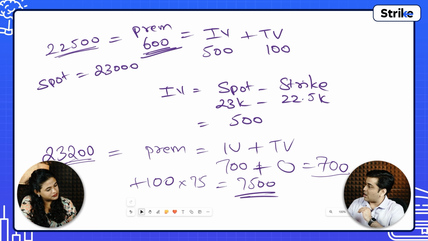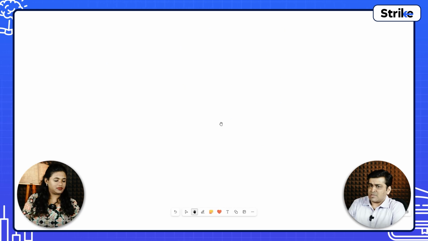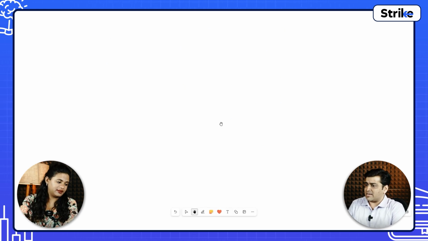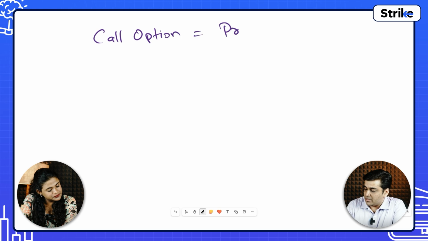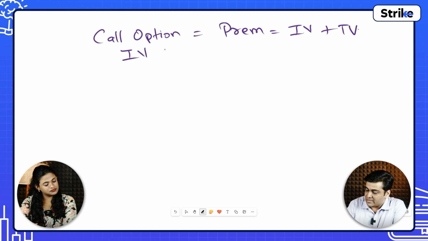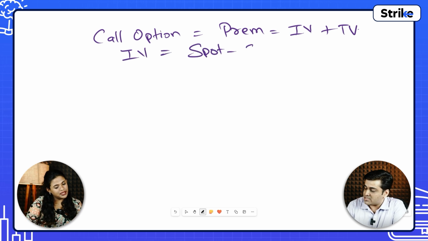In the money, out of the money, at the money. Now similarly, let's understand the moneyness for put option contracts. I'll just revise for call. For call option contracts, premium is equal to IV plus TV. For call option IV is equal to spot minus strike.